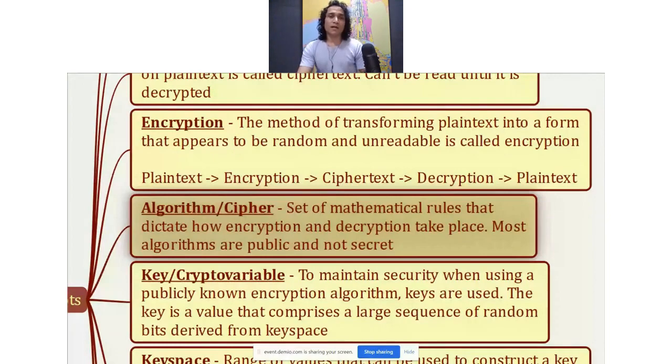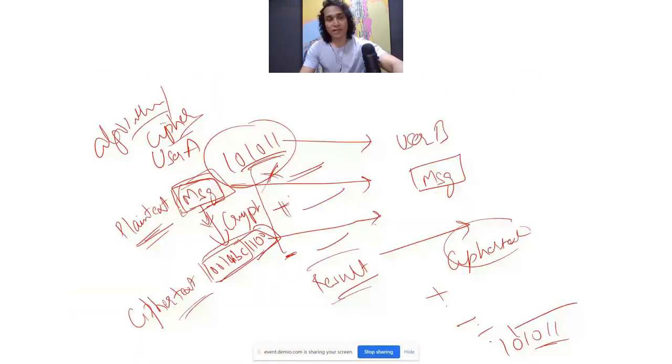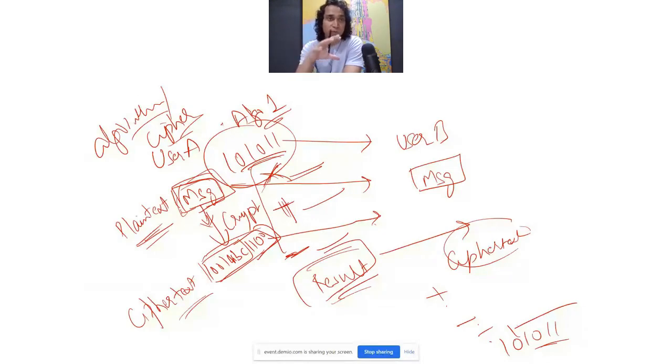So this is an important point here, that most of the algorithms are public. So if, let's say, user A is using some algorithm which is called algo 1, all right, and in algo 1, the rule is to multiply it by a certain number, then add certain number, then subtract, and the result is your ciphertext. But if it is public, then anybody can do it, right? Anybody can reverse it if they're able to see the ciphertext. So there has to be some secrecy here, right? But it is not the algorithm. Algorithm is mostly public. The cipher is mostly public. So what is the secrecy here?